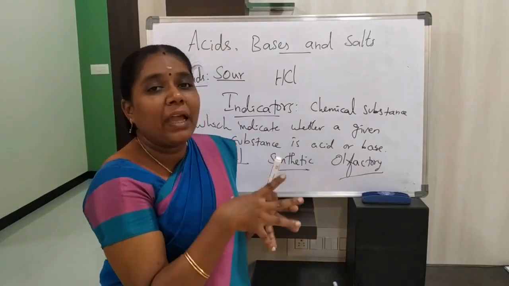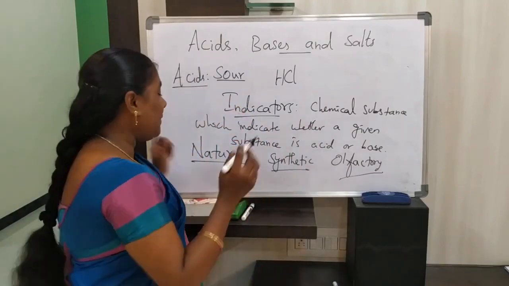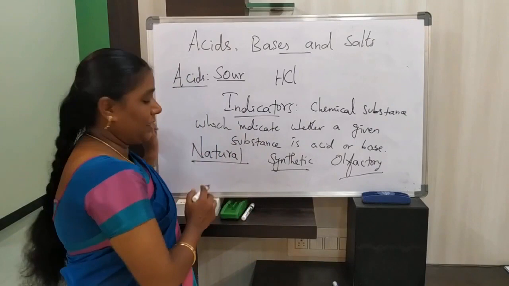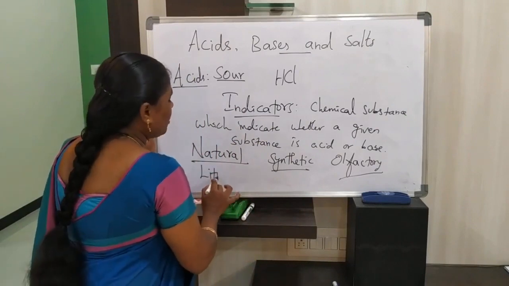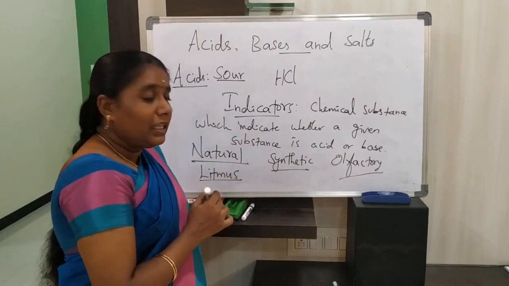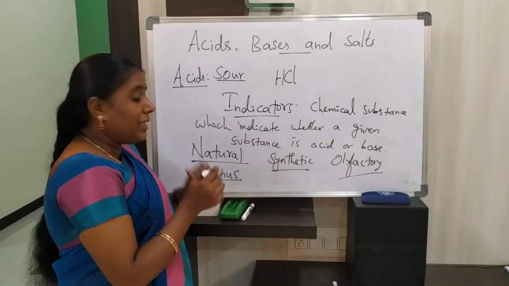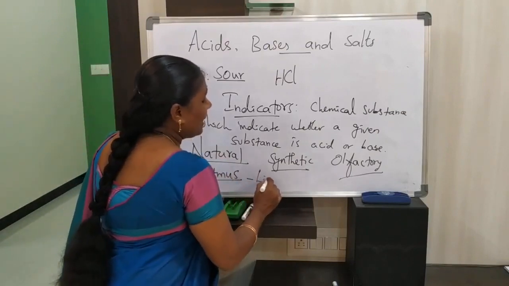Natural indicators we mainly get from natural substances like plants and animals. For example, litmus. Litmus solution is a natural indicator. This litmus we generally get from plants like lichens.